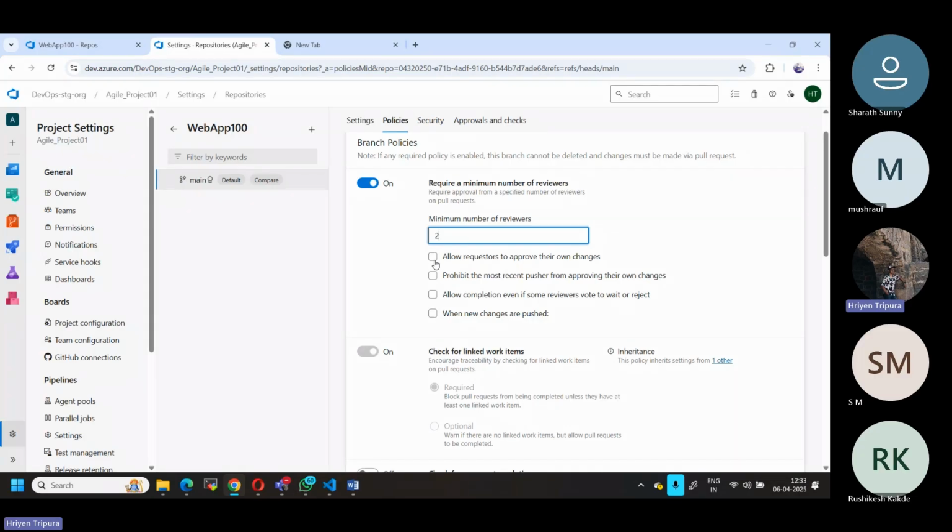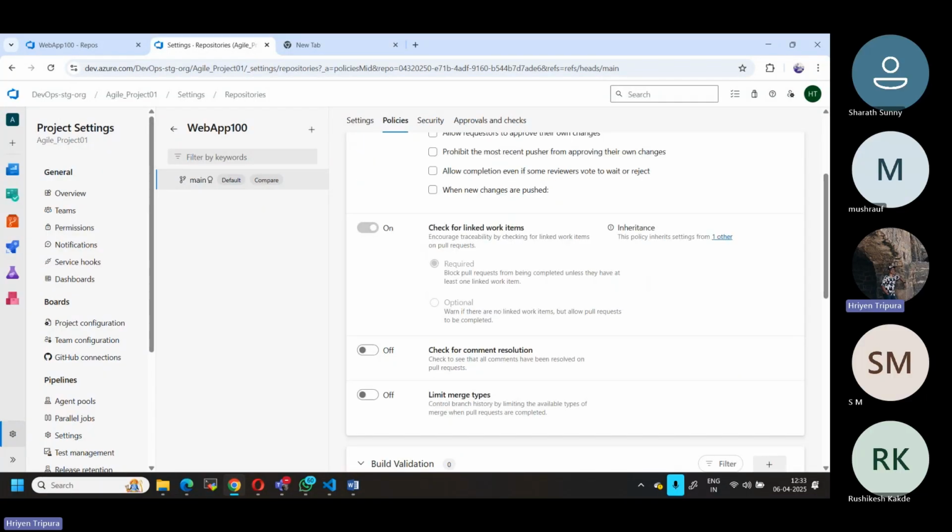Okay. There is another option also. When new changes are pushed, there is also the option that somebody needs to review. So there are so many options. And here you can say check for linked work items, right? By default it is required. So you can maybe check this one based on that.